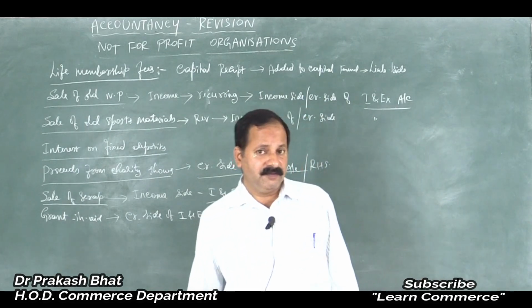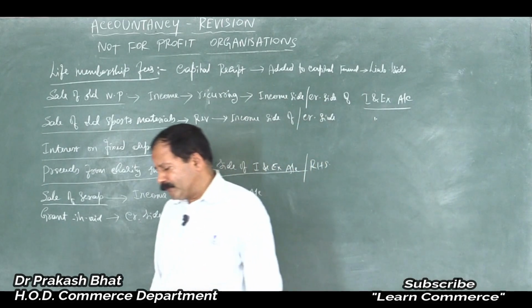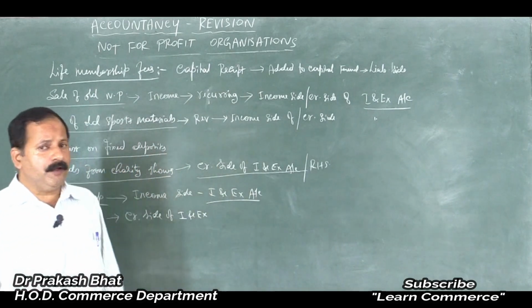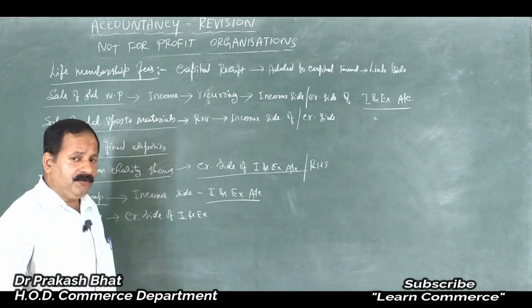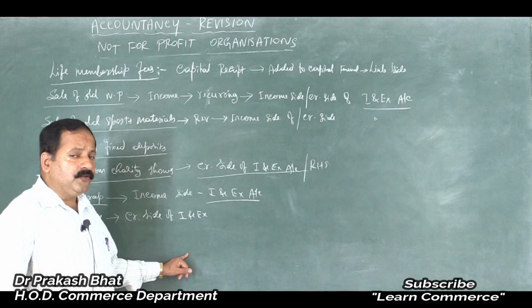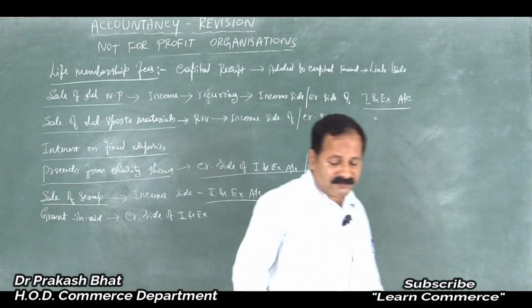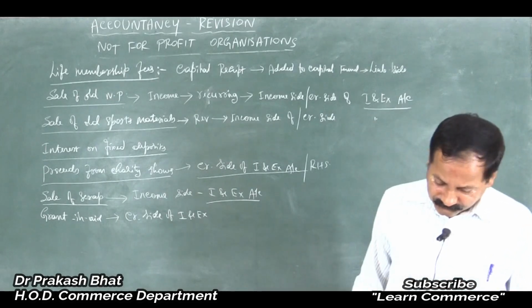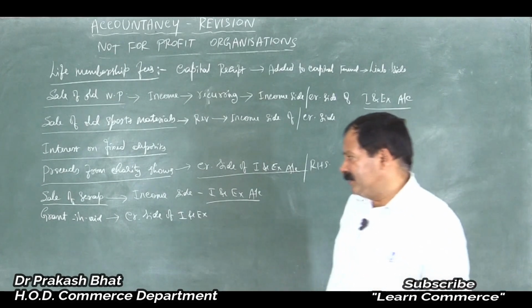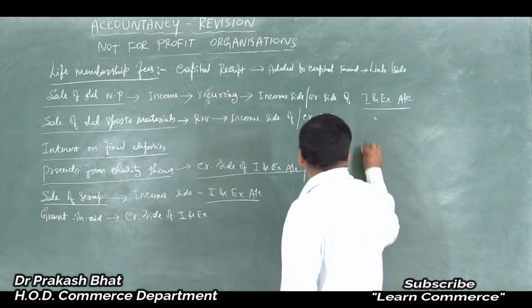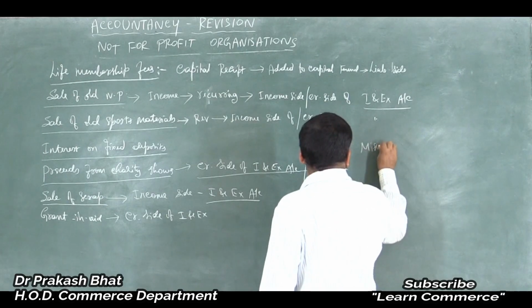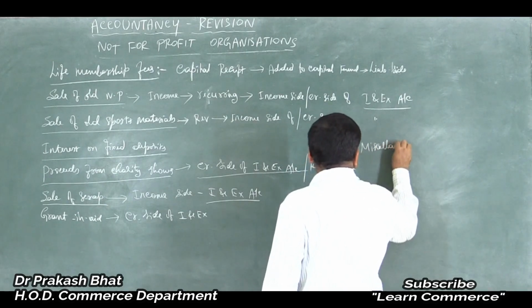Remember this. The fund itself should be shown separately in the balance sheet on the liabilities side. Miscellaneous receipts. This is the last item on the receipt side. Miscellaneous receipts.